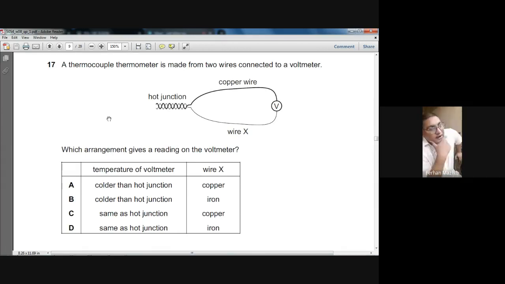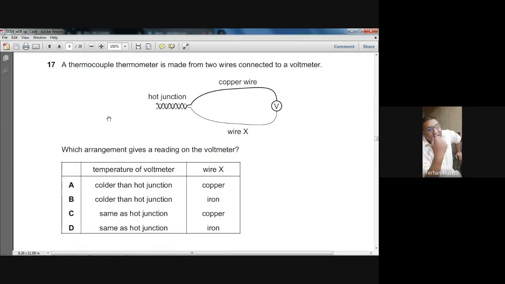In the diagram, he has shown a copper wire and the wire X. What should be the material of wire X? Should it be made of copper or of some different metal? It should be iron, sir. It should be made of some different material, not the same copper. So iron is the choice.